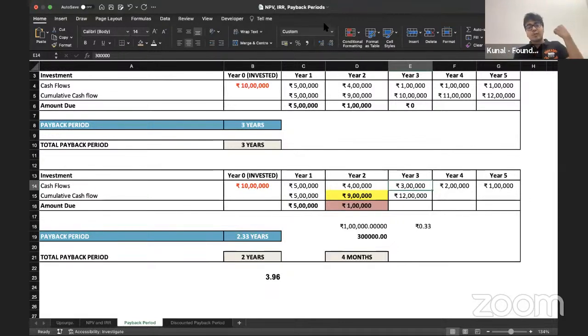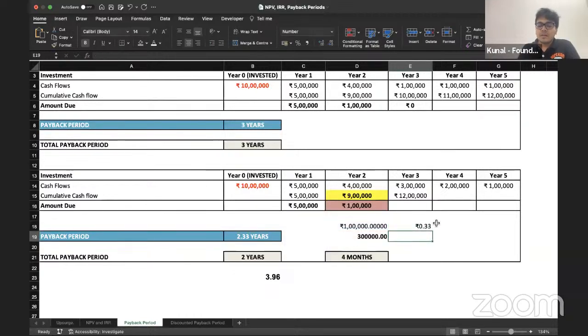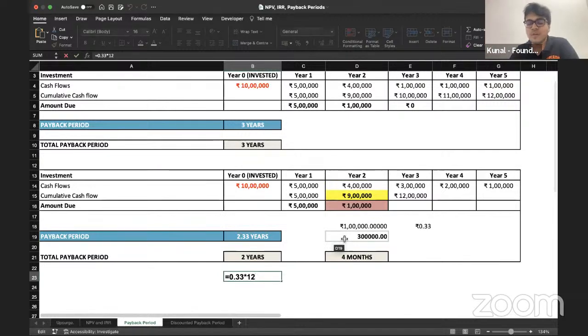So this is how your payback period works. I'm hoping everybody must have understood it. All right. 0.33 का formula is pretty simple. 1 लाख मिलना बाकी है, 3 लाख अगले साल मिल रहा है. So divide those two, you'll get the answer. ठीक है, ये कर लोगे, उसके बाद अब 0.33 आया आपका, 0.33 आपके साल का है, 0.33 years है आपका. तो उसको months में convert करना हो तो क्या करना रहेगा? 0.33 into 12.